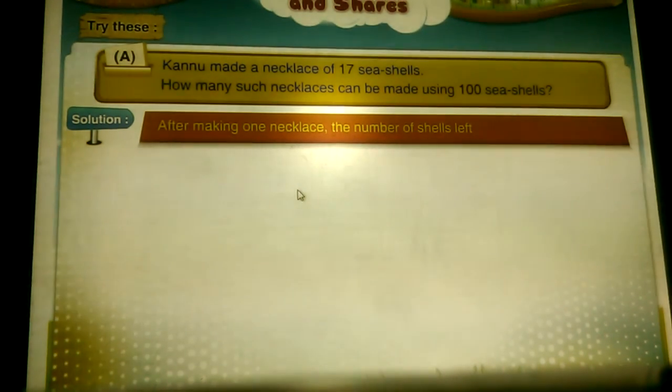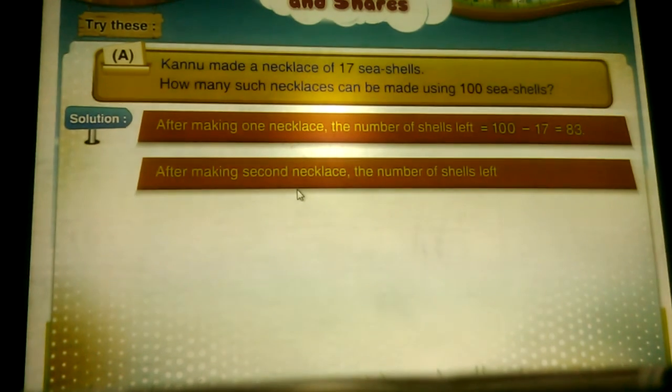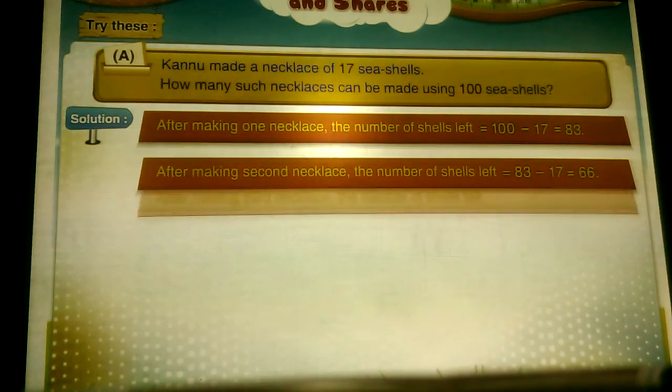After making one necklace, the number of shells left is equal to 100 minus 17, that is equal to 83. After making the second necklace, the number of shells left is equal to 83 minus 17, that is equal to 66.